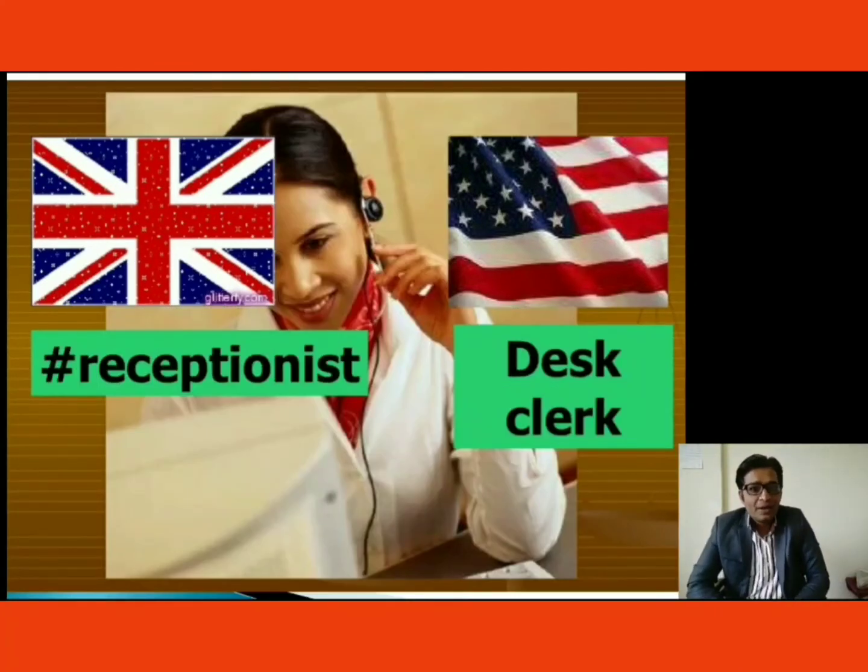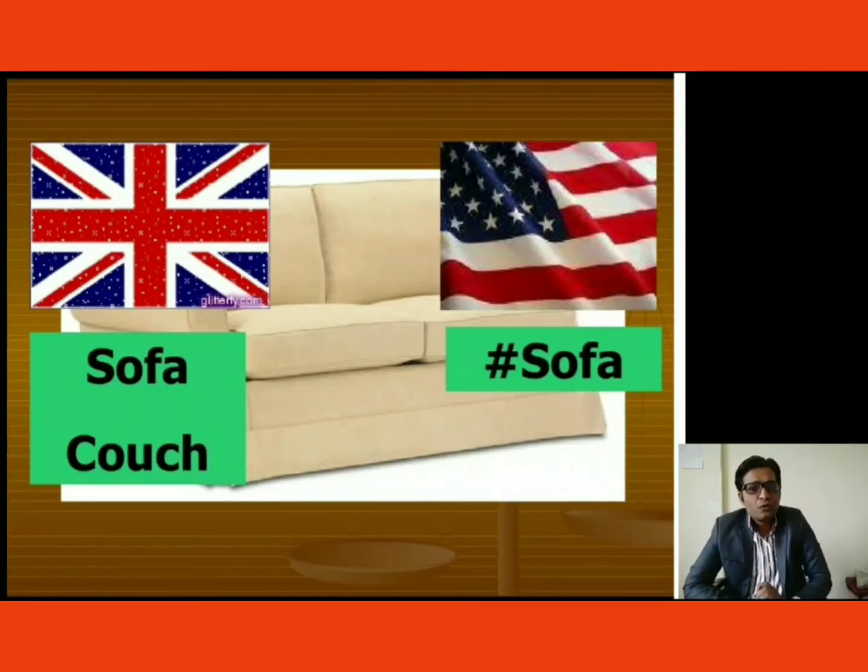Next one, receptionist and desk clerk. Everywhere, in British English and other parts of the world, the person who provides necessary information about something is called a receptionist. But in American English, the same person is called a desk clerk, right? Something new here. Sofa or couch. People say sofa or couch in Britain for this particular thing, but in American English no couch, only sofa, right?